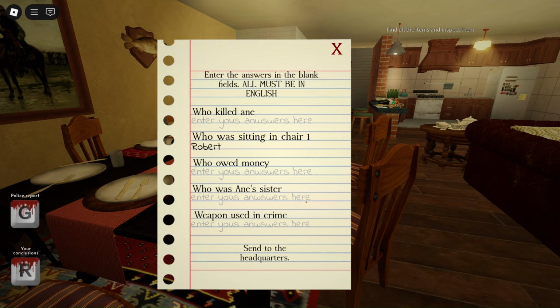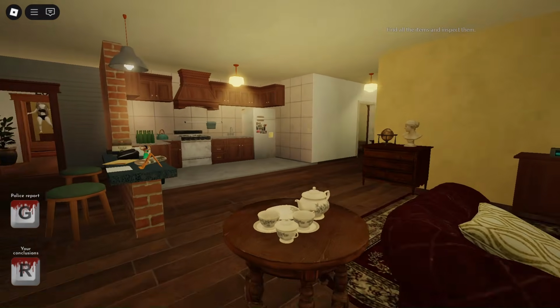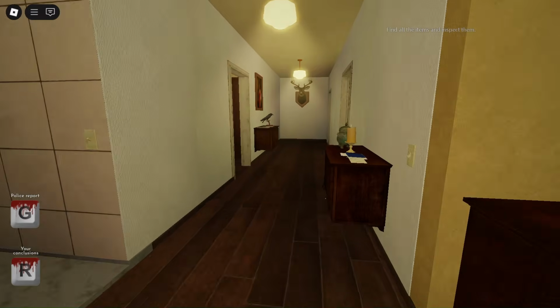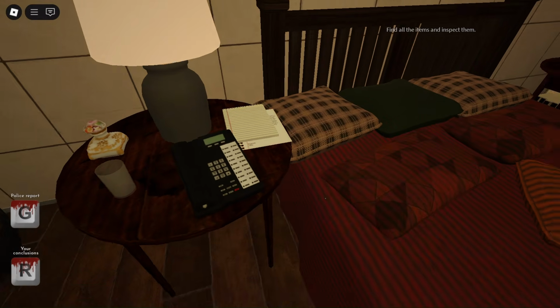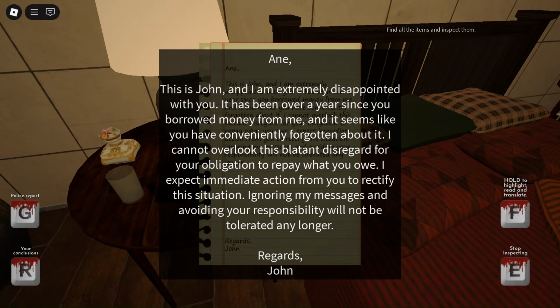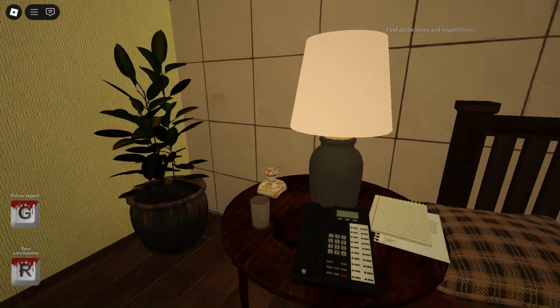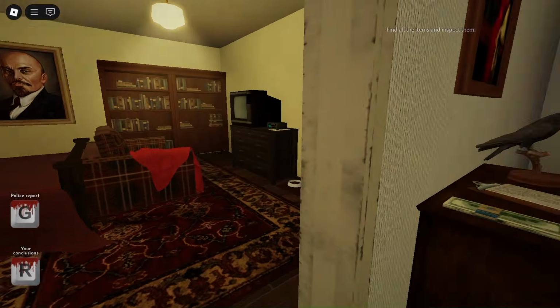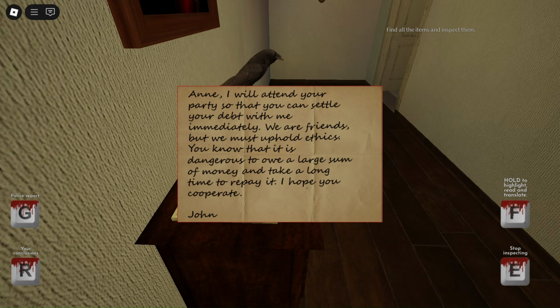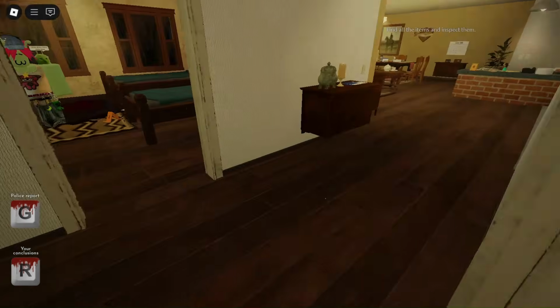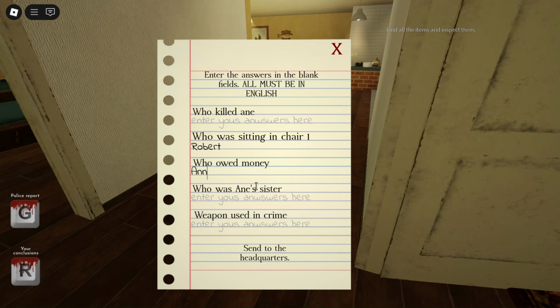Now let's move on to the next question: who owed money? For this one, you need to come to this area, go inside this room and read this note. This note is from John to Anne, asking Anne to return the money, which makes it quite clear that Anne owes money to John. Another one is again a note from John to Anne, saying that John will attend Anne's party so that they can settle the debt. So, based on this, it's quite clear that Anne owes money to Robert.